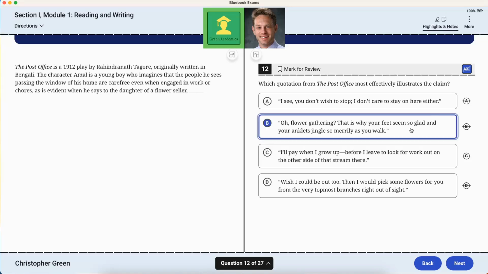I'll pay you when I grow up. I'll pay when I grow up, before I leave to look for work out on the other side of that stream there. I don't think so. Wish I could be out too. Then I would pick some flowers for you from the top. No.